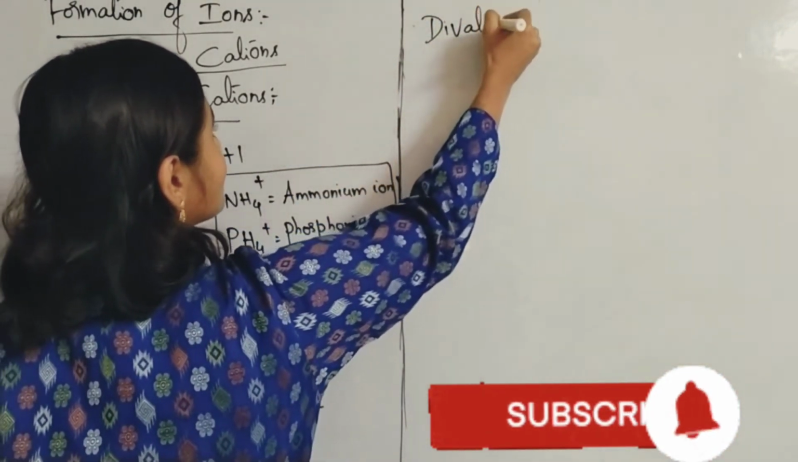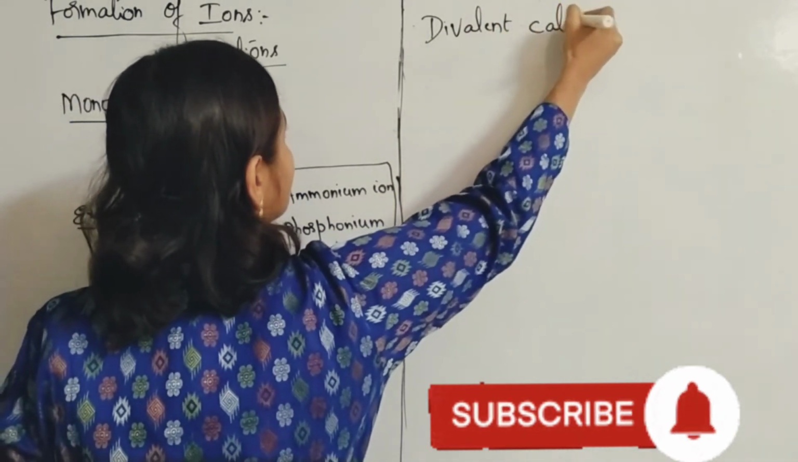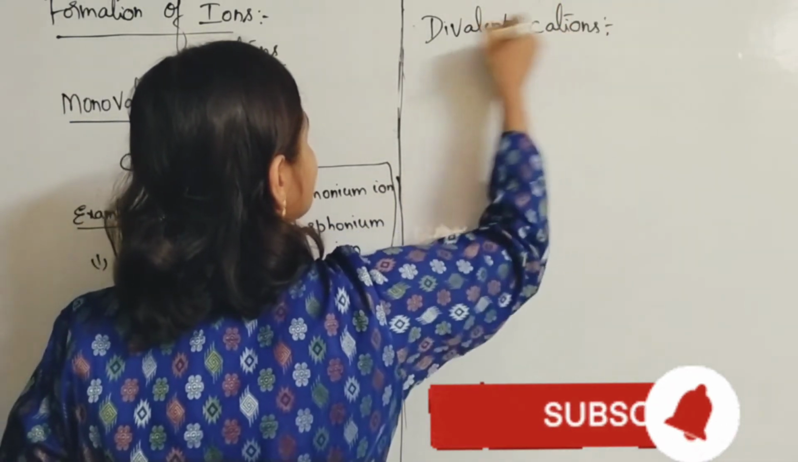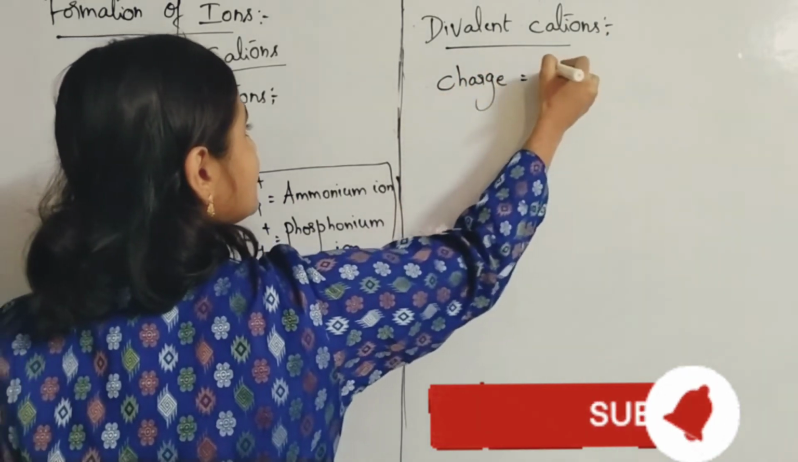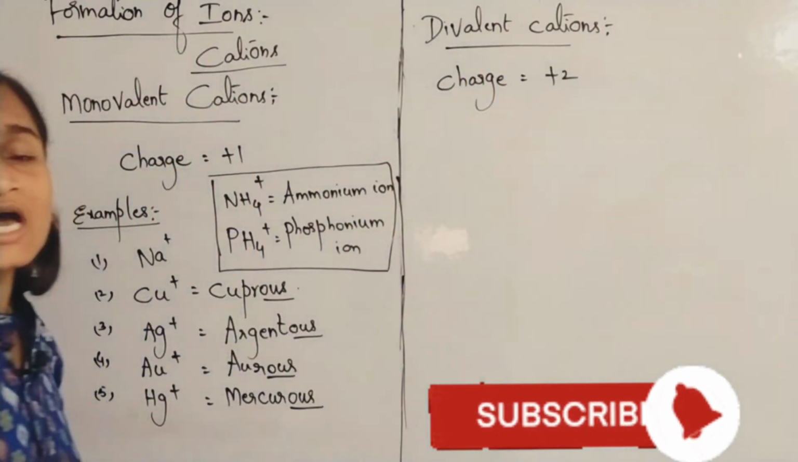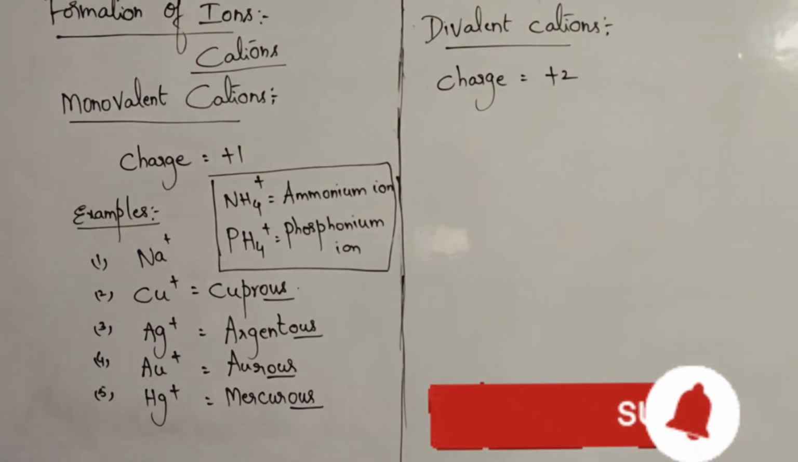So divalent cations. What are divalent cations? It means the charge is plus 2. The word di stands for what? Charge is plus 2. If plus 2 charge is there, you call them as what? Divalent cations.